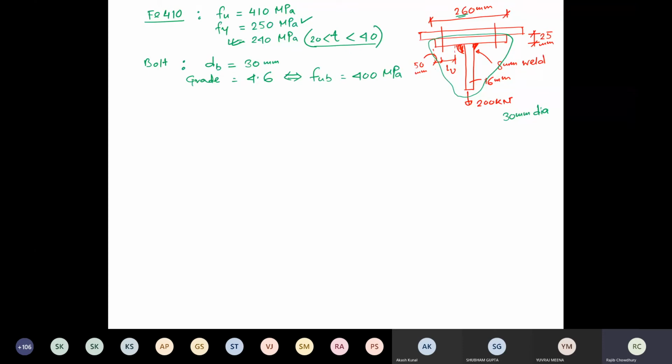Now for a 30 mm dia of the bolt, what would be the Anb? That you have to find out. And what is the diameter of the hole? That also you have to find out. I'm not going to solve it now. I'm just giving you the steps that can be followed over here.